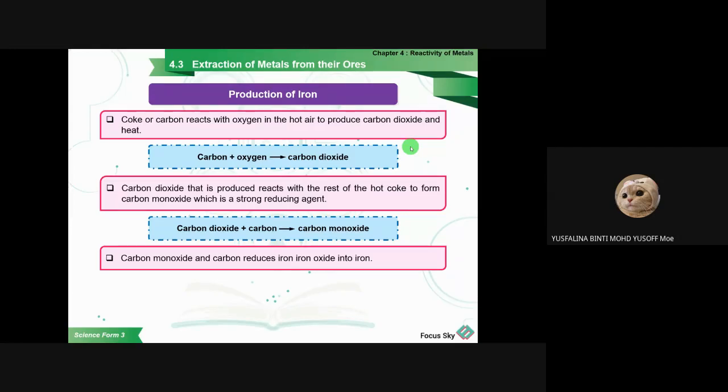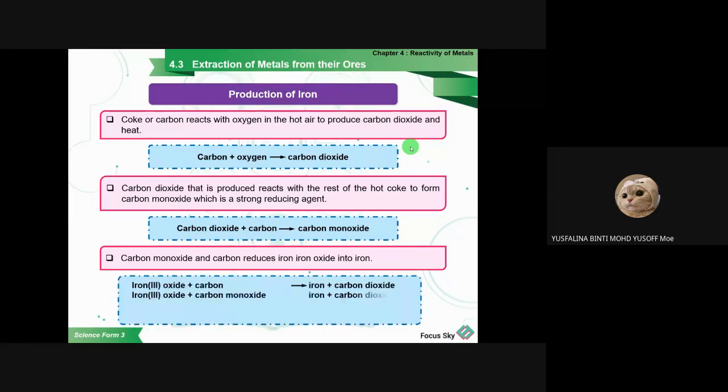I already explained this just now. So this is the equation: iron oxide plus carbon produces iron plus carbon dioxide. Then we have another strong reducing agent, carbon monoxide. The carbon dioxide reacts with the carbon to produce carbon monoxide.